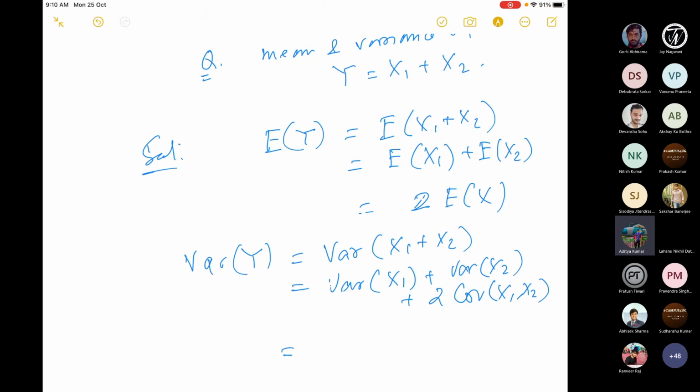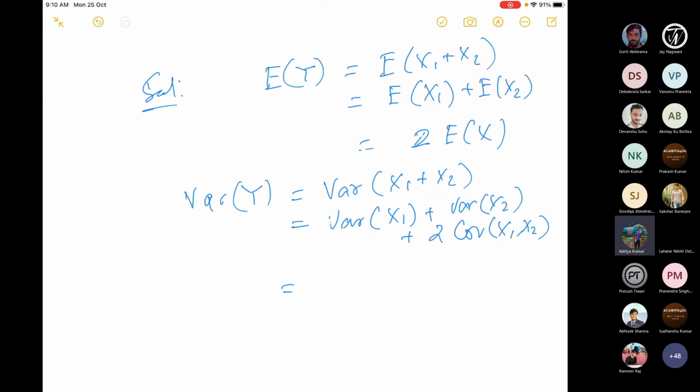But since x1 and x2 are independent, covariance is 0. It is basically variance of x1 plus variance of x2. Now, since x1, x2 are identically distributed, you get the same variance. So it is the variance of x. Basically, I need to find the mean of x and the variance of x. These two things.